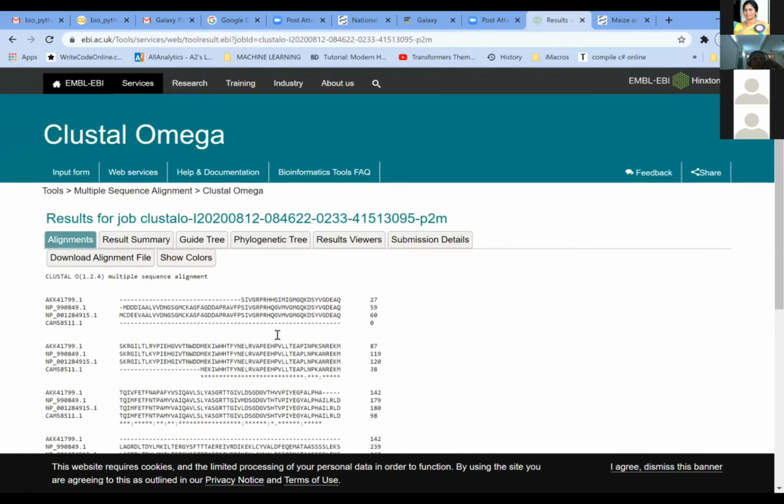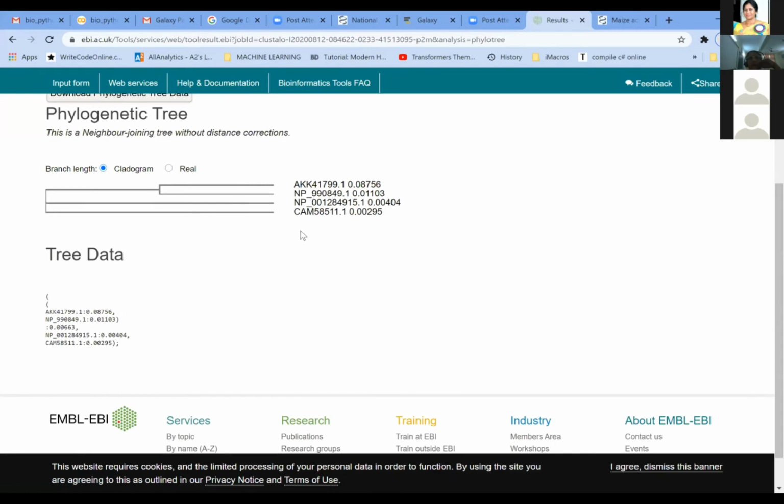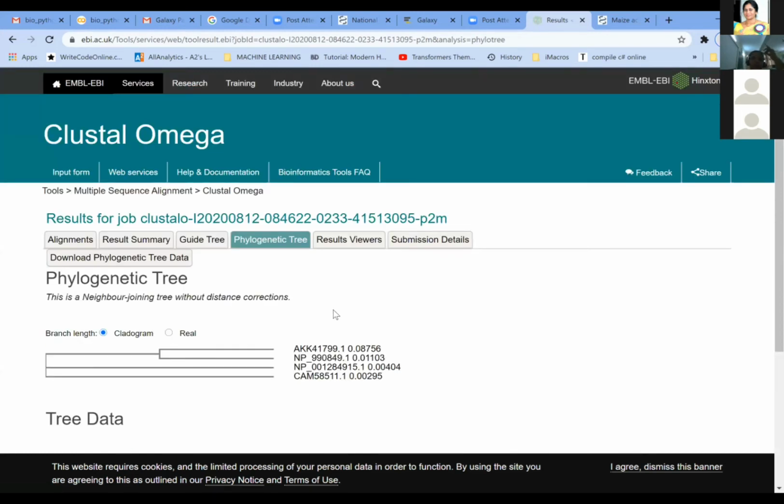And the most important output of this is the phylogenetic tree construction. The phylogenetic tree is the one which is going to indicate the relation between all these 4 sequences. You can see that these 2 sequences are sharing the same branch. This is the node point, and all these are nodes wherever you have branches. So these 2 sequences are similar here, and these 2 sequences are of similar origin. When you get the data from the PDF, you can see what exactly I mean. There are 2 types of trees which are possible.